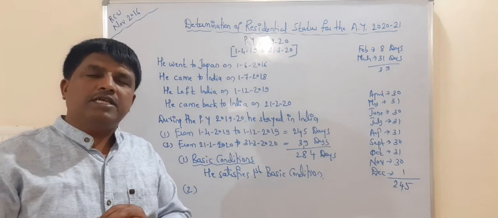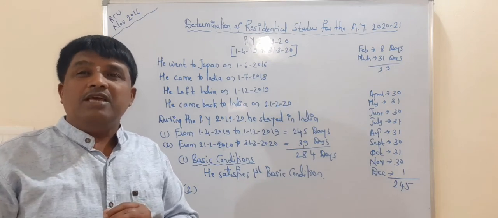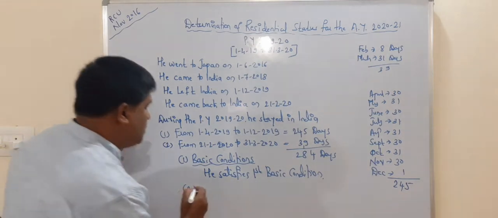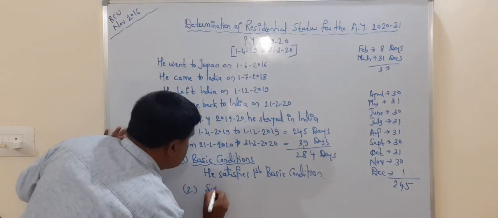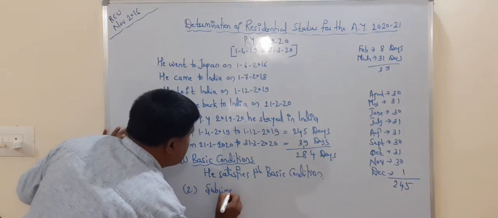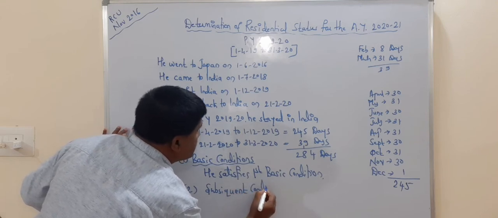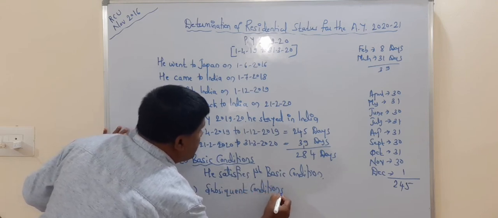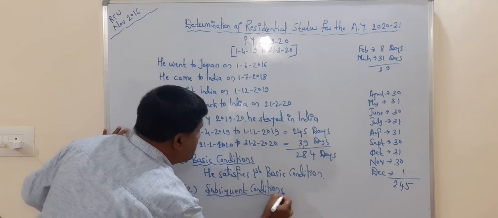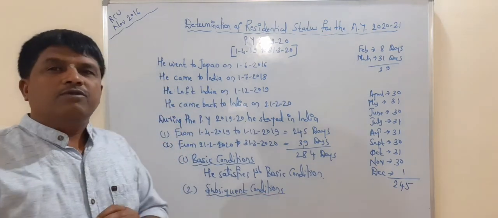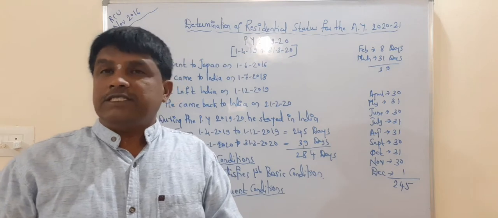So next we go through the subsequent conditions. You must remember he must satisfy both the subsequent conditions. So first of all we will go through the first subsequent condition.